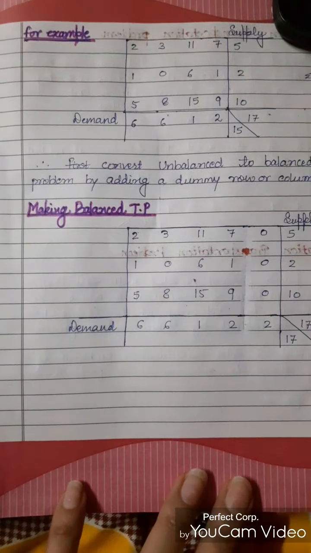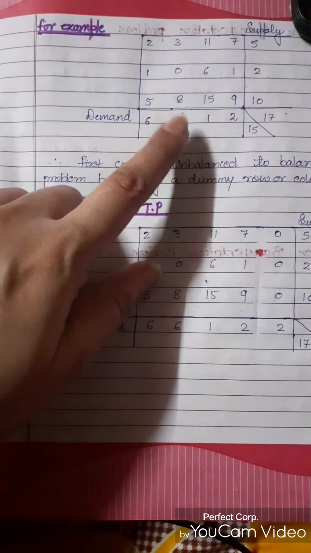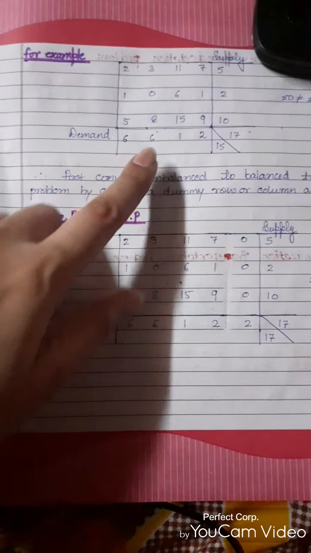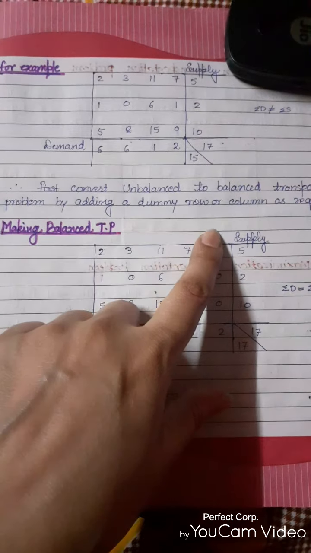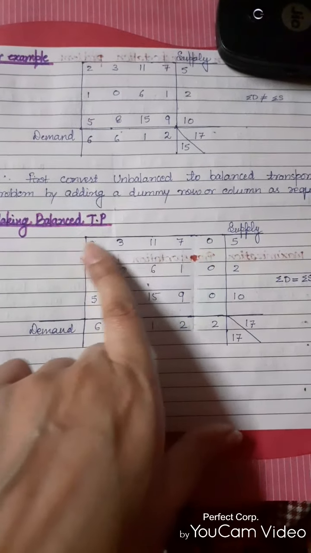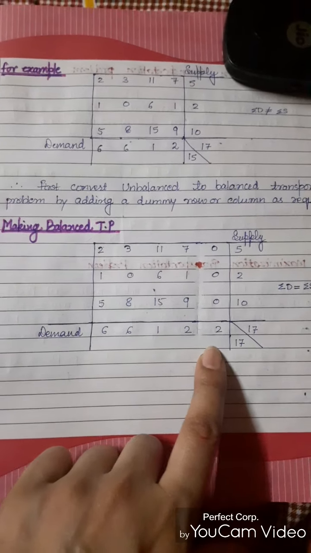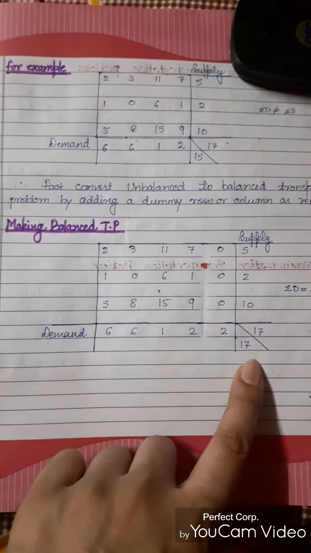For making a transportation problem balanced, we are provided with this problem. So to make this unbalanced transportation problem balanced, we just need to do one thing. That means add a dummy row or column, whichever is less.